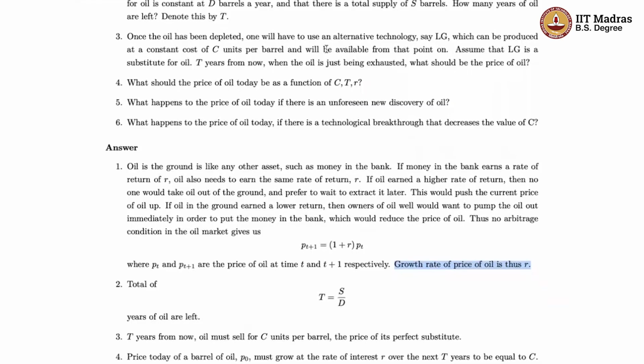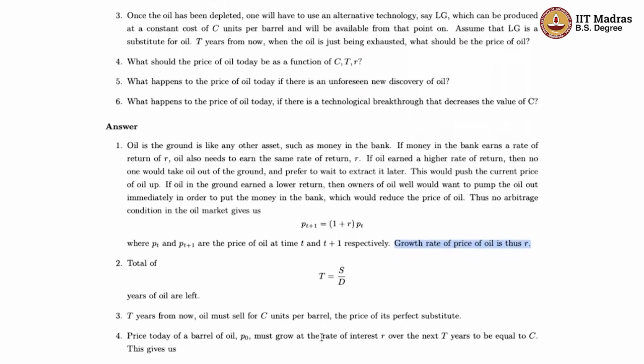Otherwise, there won't be equilibrium in one of the two markets. So oil must sell for C units per barrel. So what we now know is the following. We know that the price of oil from today onwards is going to increase at a rate of R till it reaches, at time T, a price equal to C. So we can actually use that to back out what must be the price of oil today.